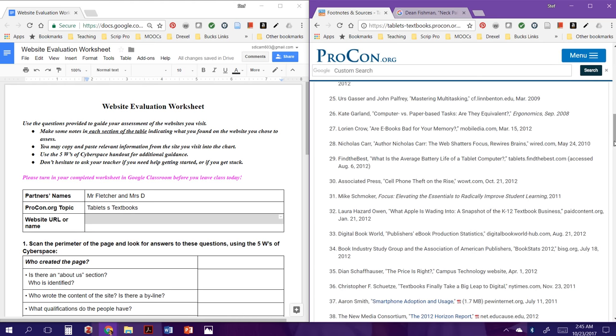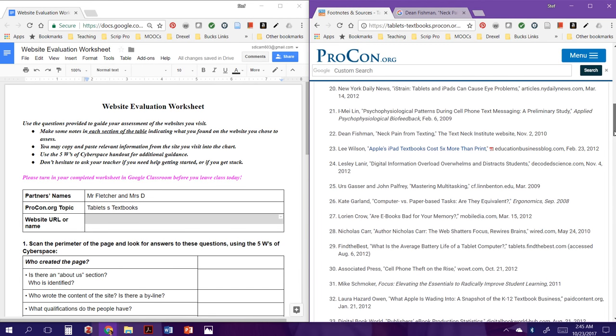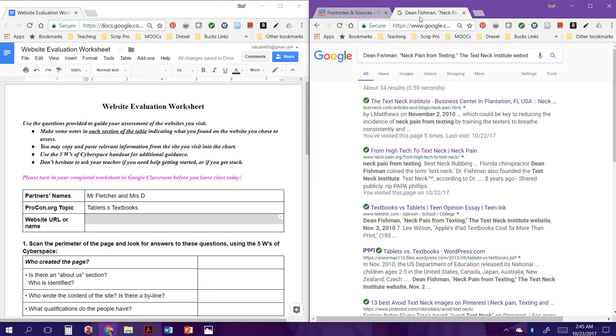And that's going to take us right here to Dean Fishman's article, Neck Pain from Texting, from the Text Neck Institute website. So what you're going to do is copy and paste this reference into a new tab in your address book. I couldn't copy and paste that myself on the smartboard, so I did that before. So here's my